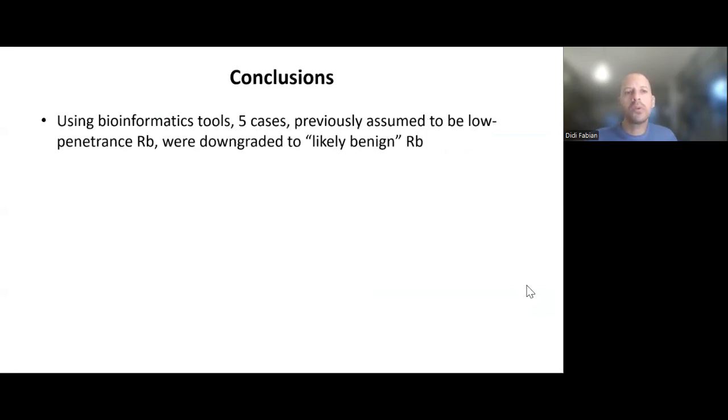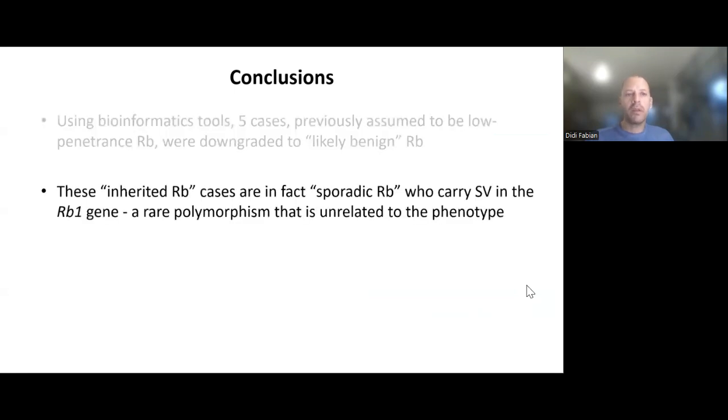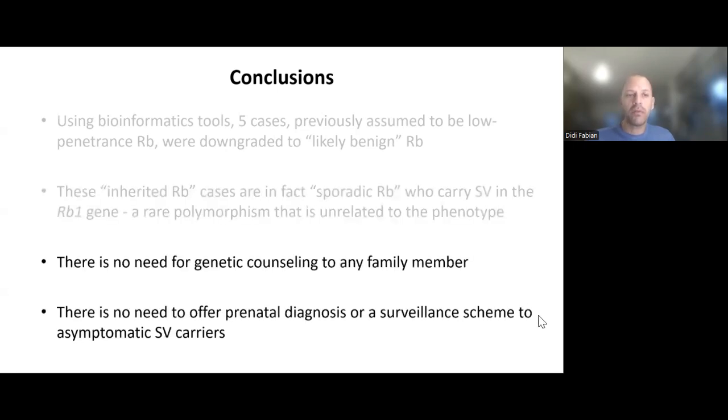So to conclude, using bioinformatics tools, 5 cases previously assumed to be low penetrance RB were downgraded to likely benign RB. These so-called inherited RB cases are in fact sporadic RB that carry sequence variants in the RB1 gene, which we presume to be a rare polymorphism that is unrelated to the phenotype.